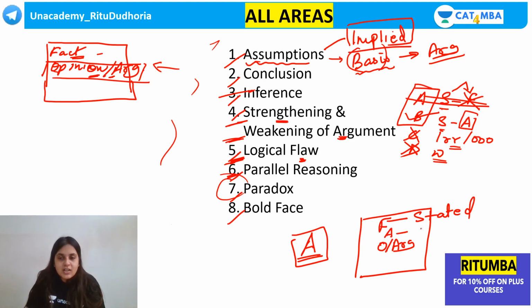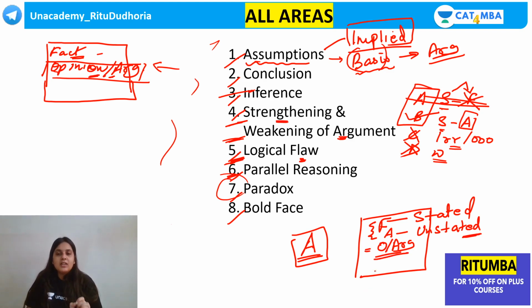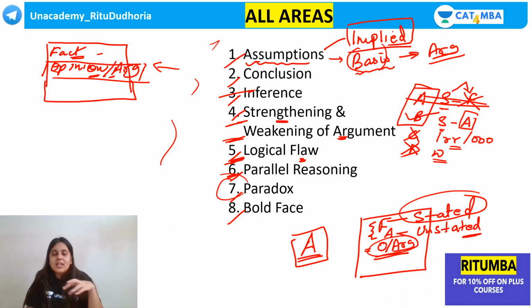Now, what is assumption? Assumption is basically unstated information. Unstated है. But this stated plus this unstated will give your final argument. Did you understand that? So, जो stated होता है वो mentioned है, वो explicit है. Opinion, argument, author का conclusion mention हो सकता है. अब इसके बीच का जो gap है, what is left unstated, what the author has taken for granted that his readers would have understood, what the author is not wasting his effort and breath on, is the assumption. It is unstated or it is implied. That is called as an assumption. Okay, so I hope this is clear, guys. Everyone, ये आपको समझ में आ गया है.